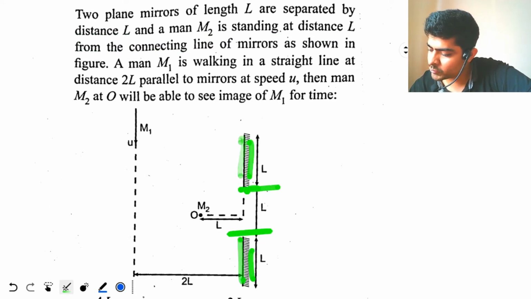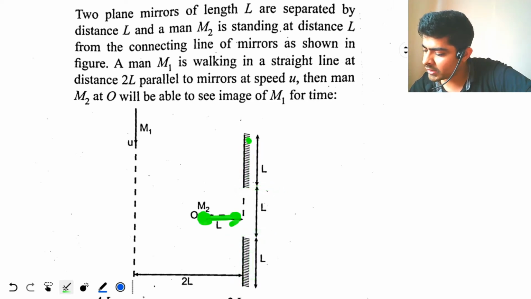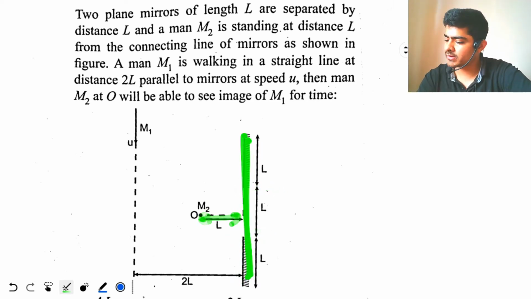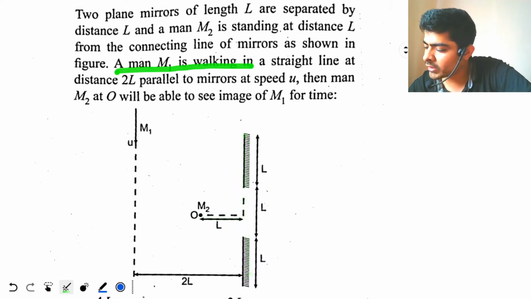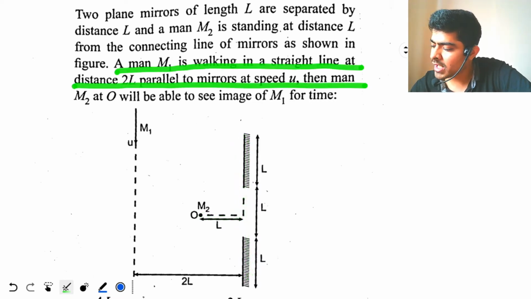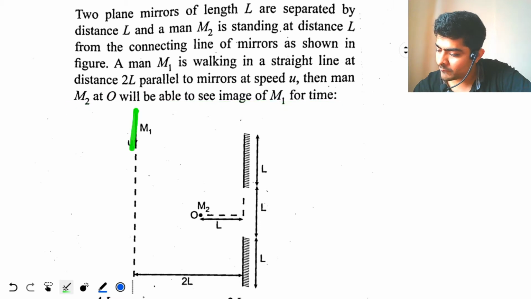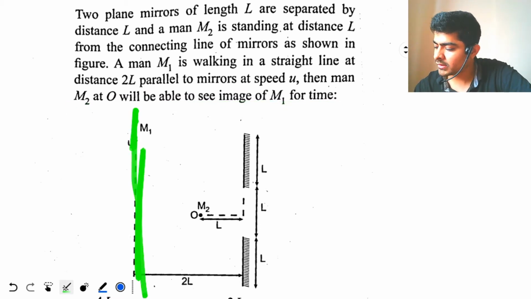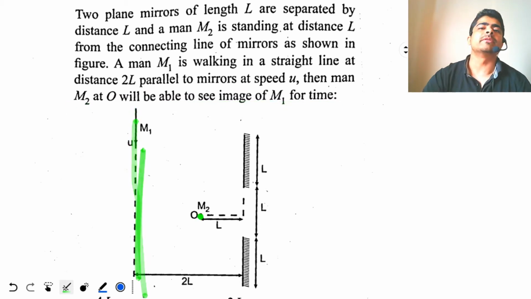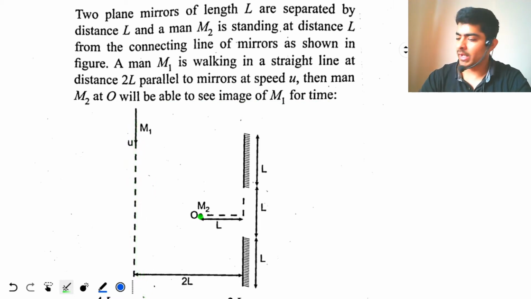The gap between the two plane mirrors is also L, and here we have a man M2 at a distance L from the line joining the two plane mirrors. A man M1 is walking in a straight line at distance 2L parallel to the mirrors at speed u. Then man M2 at O will be able to see the image of M1 for how much time? So M1 is walking along this road over here. Then for how much time will M2 be able to see the image of M1?